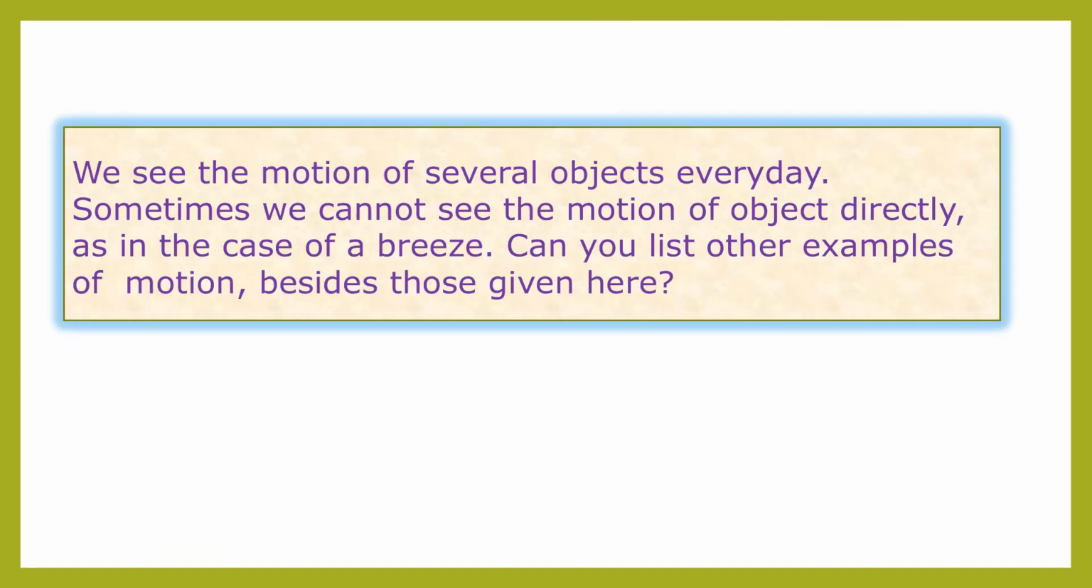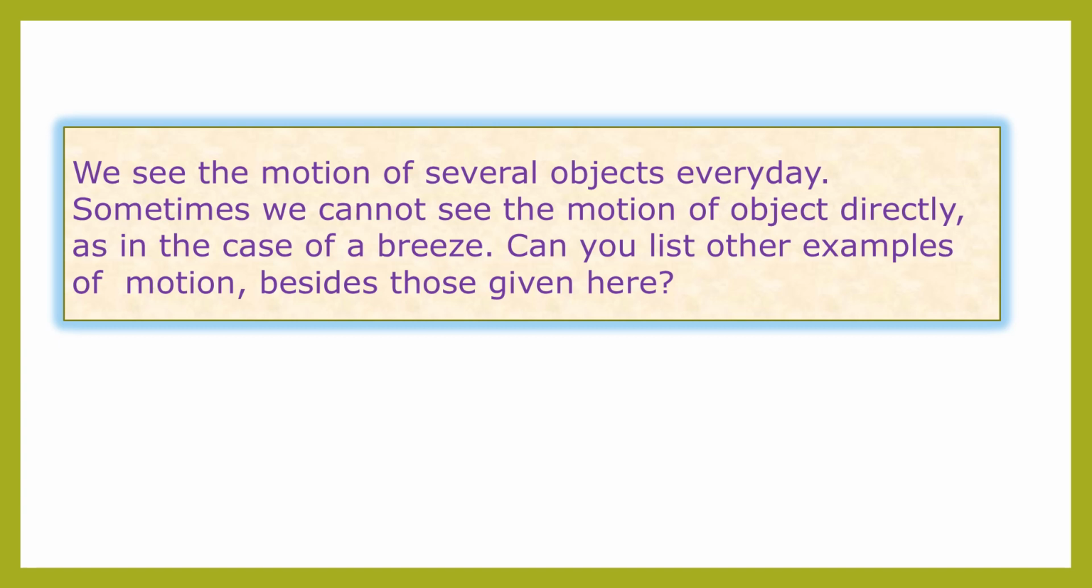Children, we are looking at the motion of many objects every day. Sometimes we cannot see the motion of an object directly. For example, breeze. Breeze means a light, gentle wind. Can you tell other examples of motion other than those given in the textbook?